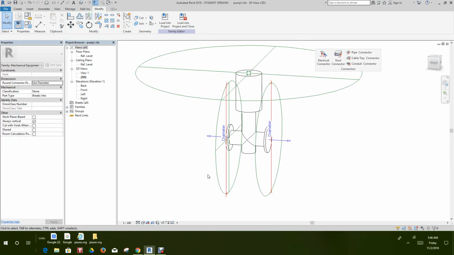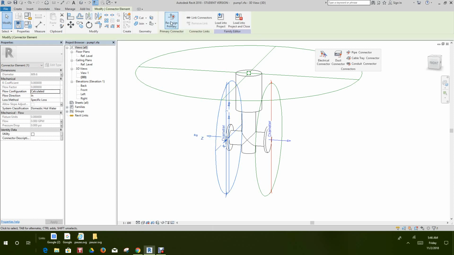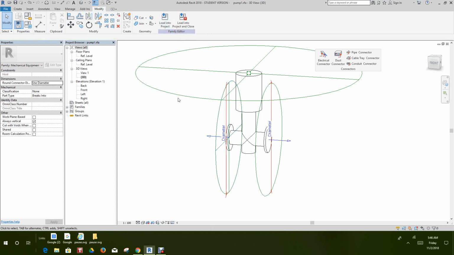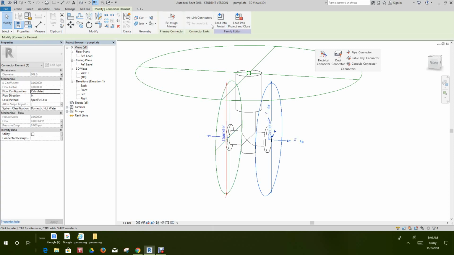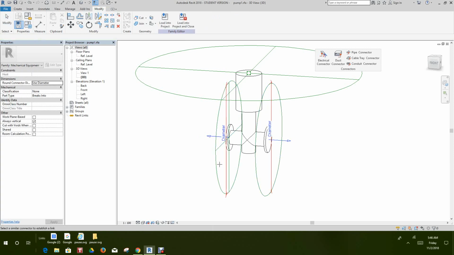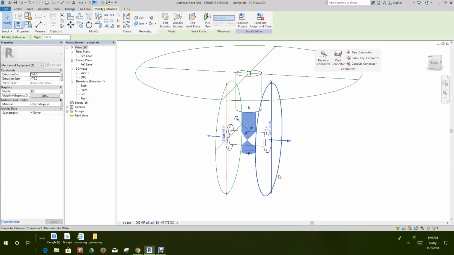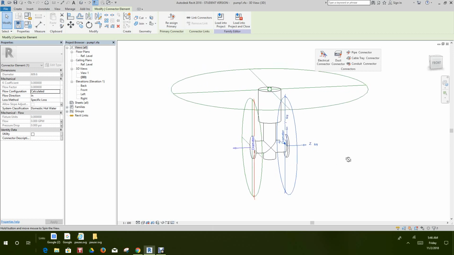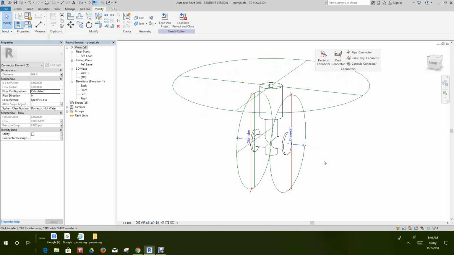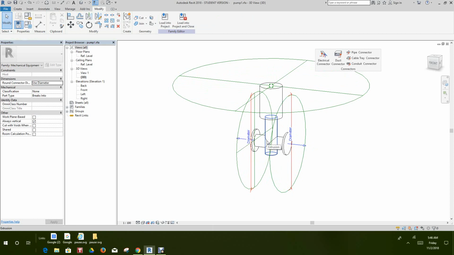So let's try this again. Let's select this guy. This is going to be our primary. And then I want to link these two together. Hang on a second. Something's not right here. I want to link these guys together.